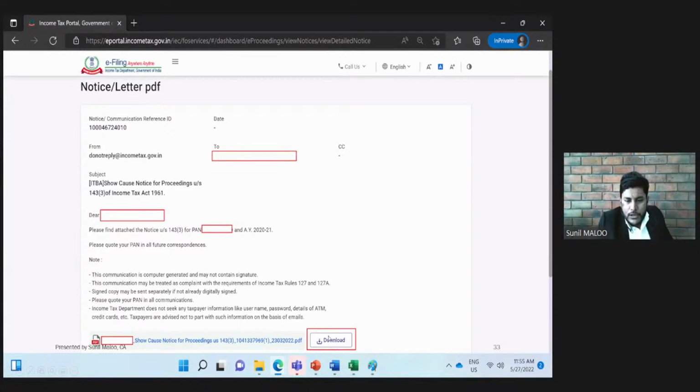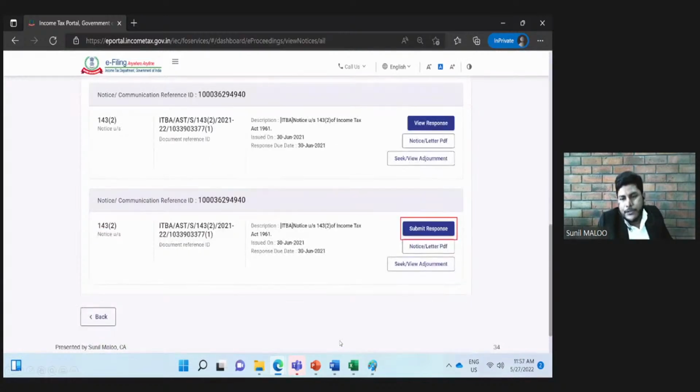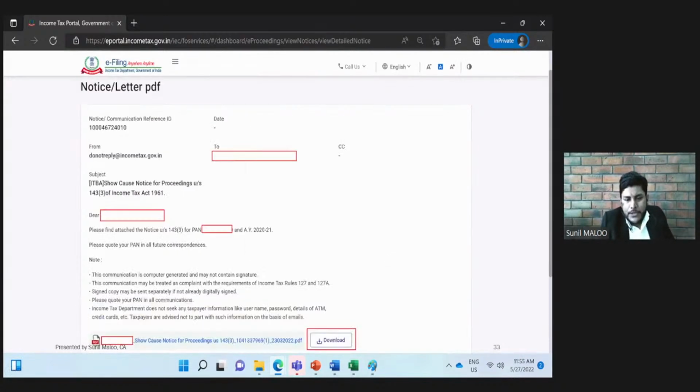We need to download that notice by clicking this download button, and it will get downloaded in PDF form. So we can access that notice, go through it, read the requirements, understand the same, and then compile the documents as called for by the officer in the notice.